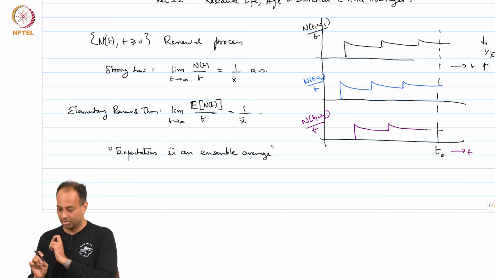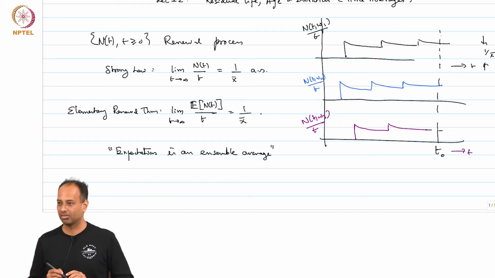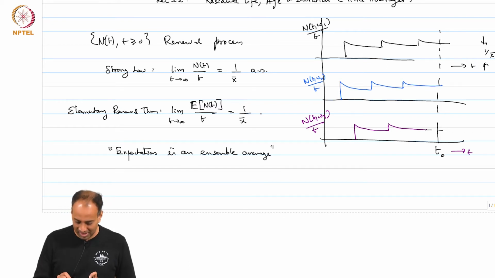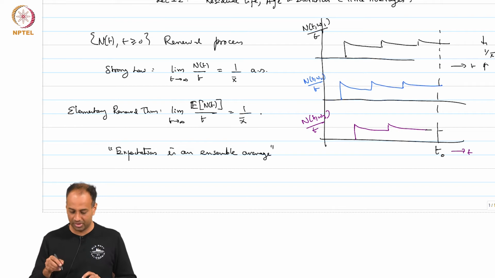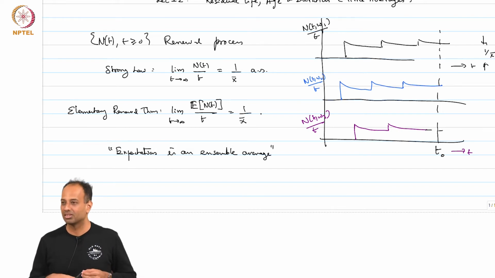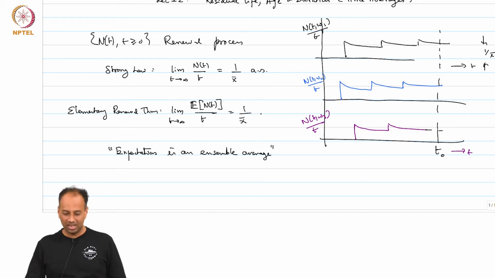That limit is 1 over X bar, that is what the elementary renewal theorem says. So, there is a t tending to infinity, of course, but it is first an ensemble average, there is an expectation first. That is a different kind of result, and of course, the answers are the same, the ensemble average equal to time average.